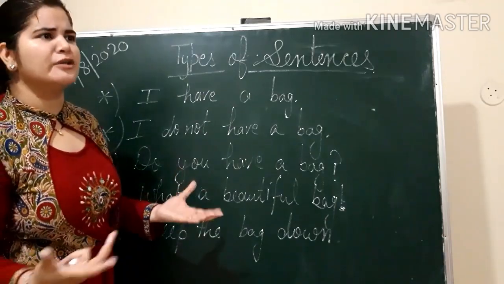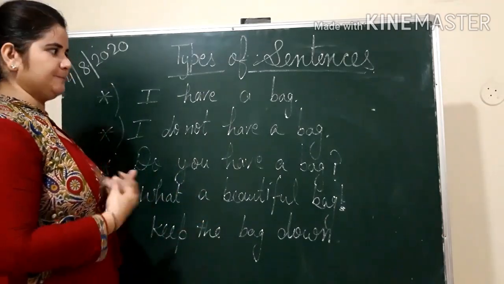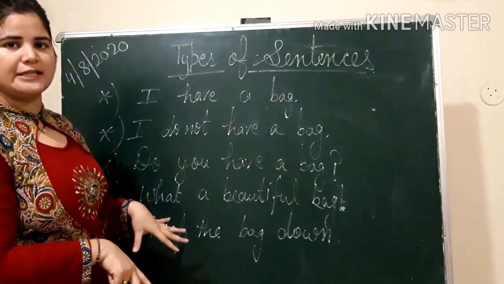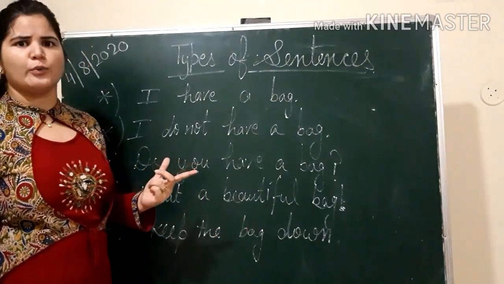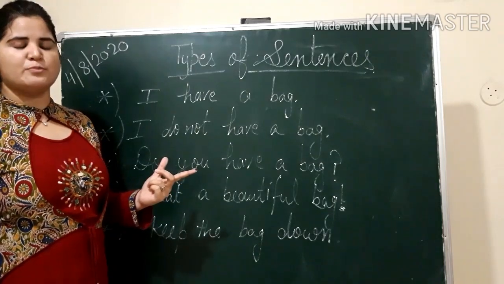I am telling you something, that I have a bag. I have a bag. Okay, let us read together all the sentences. Then we'll classify what kind of sentence it is. And everybody must be knowing what is a sentence, which makes complete sense.